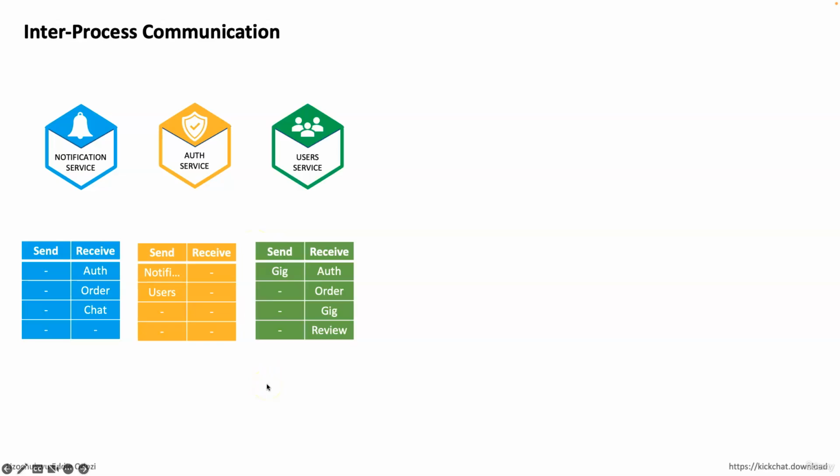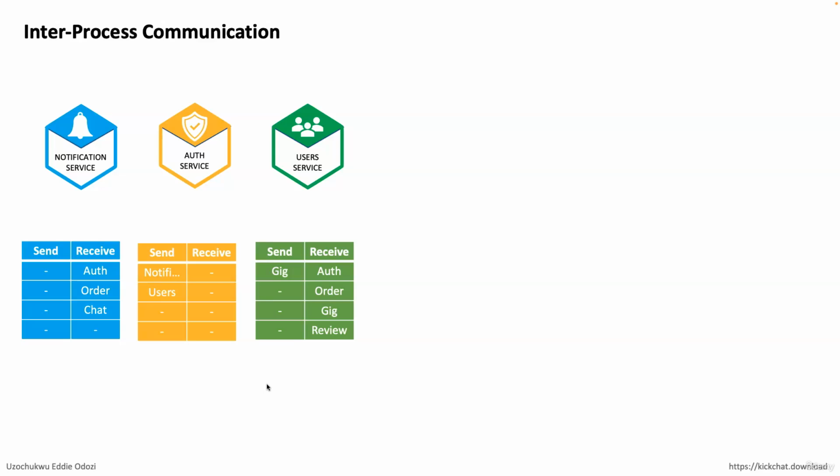Okay, the next is the users service. The user service will send an event to the gig service, maybe to update a gig. It is also going to receive events from the auth service, from the gig service, and from the review service. Now, don't worry if you don't really understand what I'm talking about here. Once we get to the implementation part, you'll start understanding.